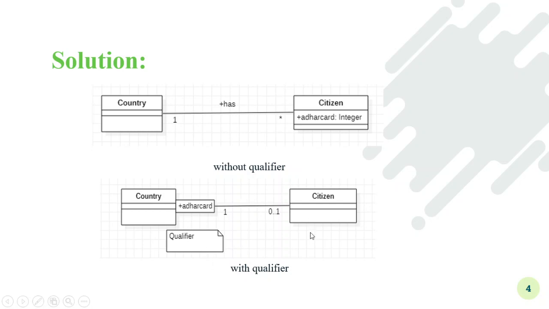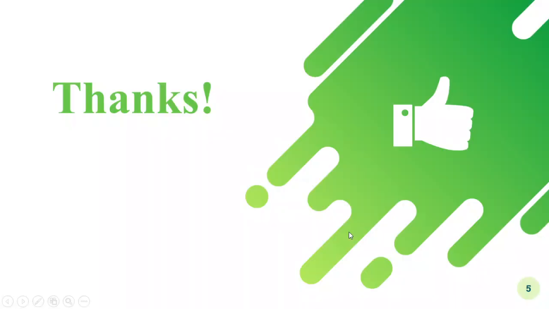Likewise you can convert the descriptions without qualifier and with qualifier. This diagram is for 2.5 marks and this diagram is for 2.5 marks. That means a total of 5 marks is given for this question. Likewise you can solve this type of example. Thank you.